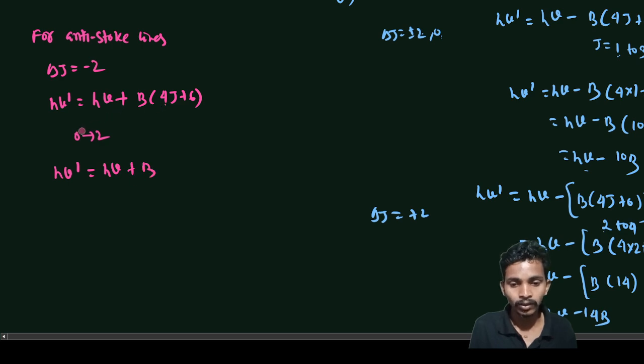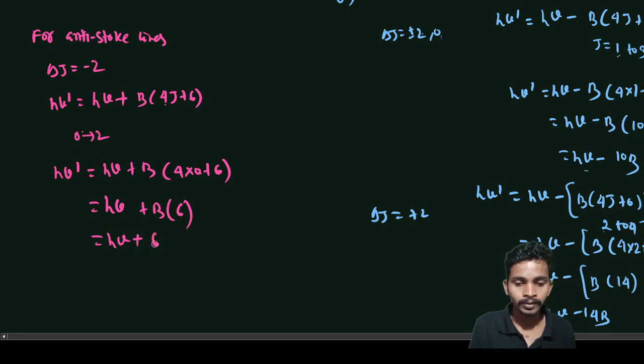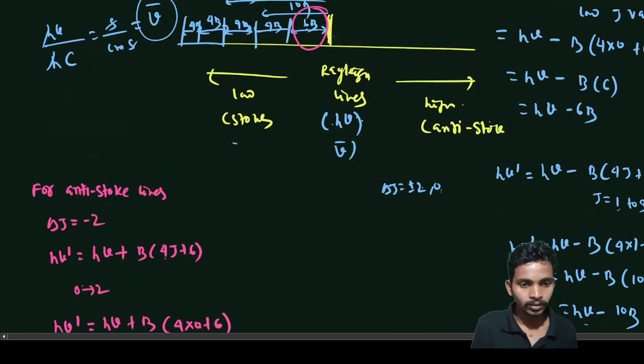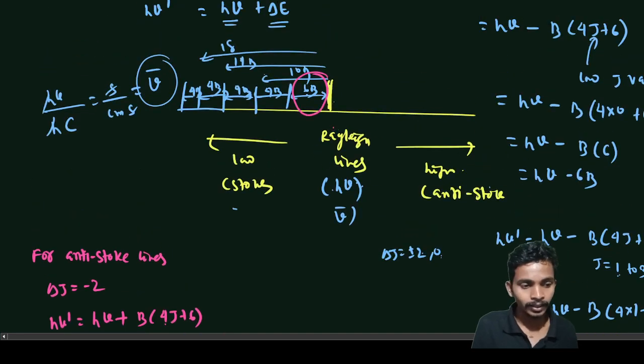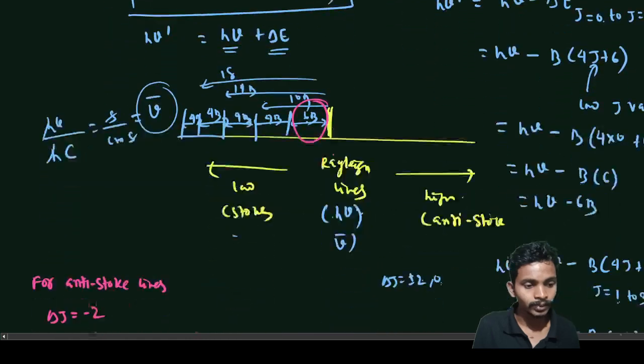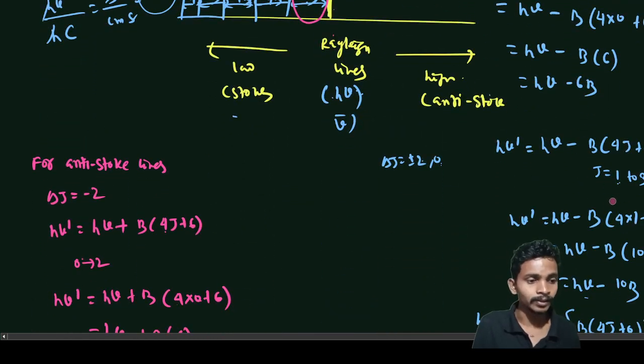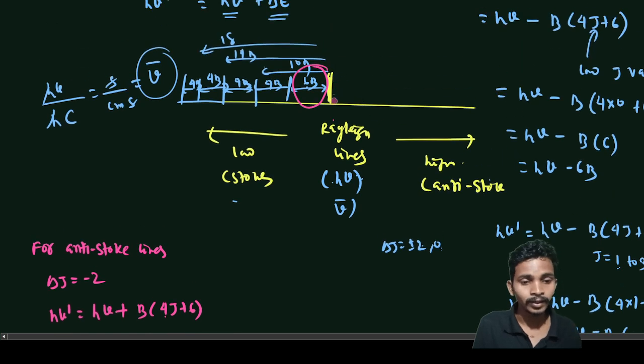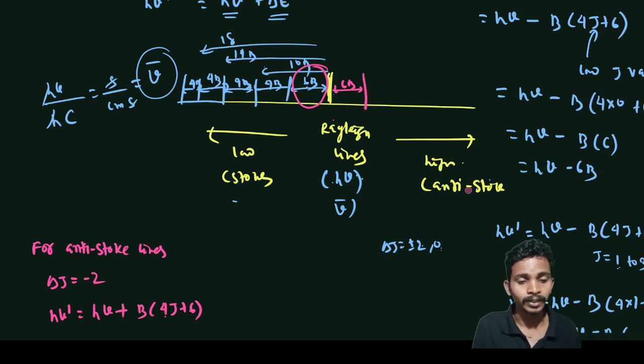I will use j as the lower value, which is 0, so 4 into 0 plus 6. So this is going to give h nu plus 6b, that is h nu dash. Okay, so here I will add 6b. Here from this I was subtracting 6b, 10b, 14b. So here I am adding 6b, so one peak here I will get.